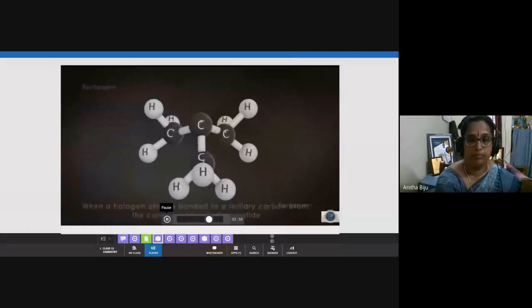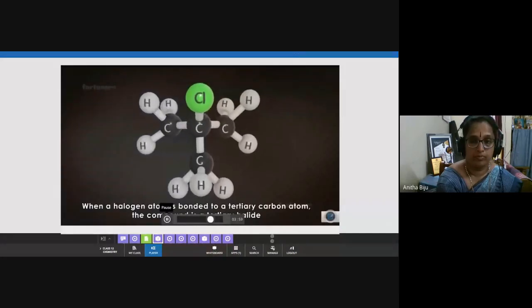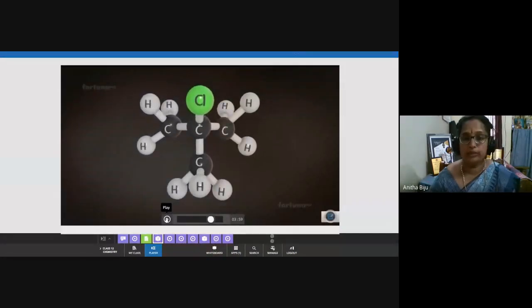When a halogen atom is bonded to a tertiary carbon atom, the compound is a tertiary halide. For the general structure, you can draw this first. First you make the structure in a straight line, with 3 carbon atoms. Do it accordingly, okay? A straight line with 3 carbon atoms in a chain, and after that, to the second carbon atom you connect one more carbon atom.